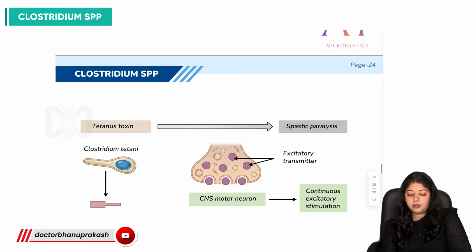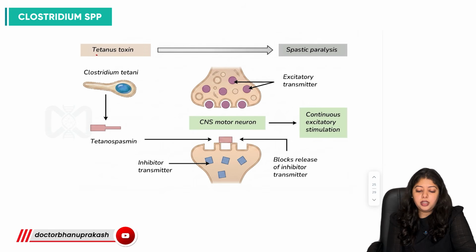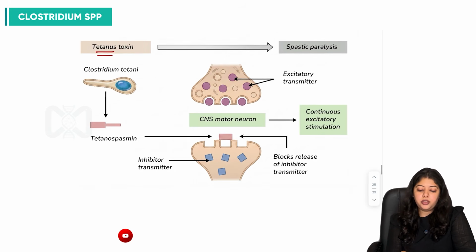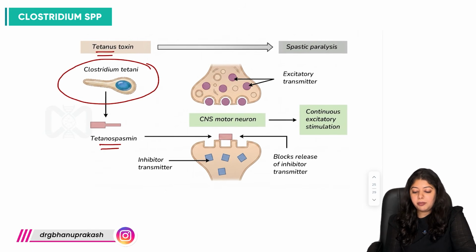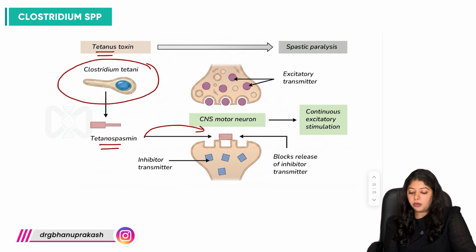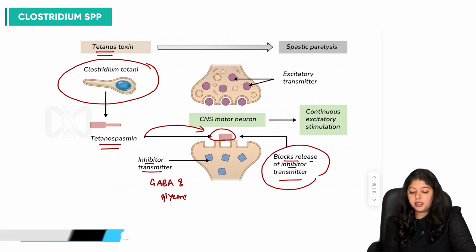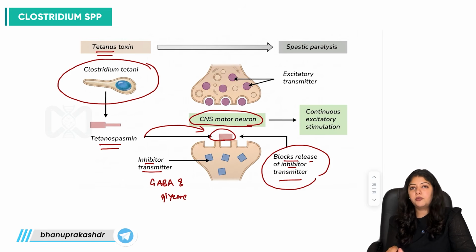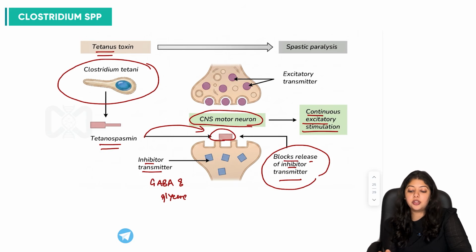So, Tinku Singh has pinged someone and it is leading to development of spastic paralysis. So, let's see this with the help of an image. What is this toxin? We have tetanus toxin. It is the Clostridium tetani which is releasing this tetanospasmin. What is this tetanospasmin doing? It is blocking the release of inhibitory neurotransmitters, right? And what are these transmitters? We have already discussed GABA and glycine. And because of this, it is acting on those CNS motor neurons we have already discussed. So there's continuous excitatory stimulus, but there is no inhibitory stimulus, which is leading to what?